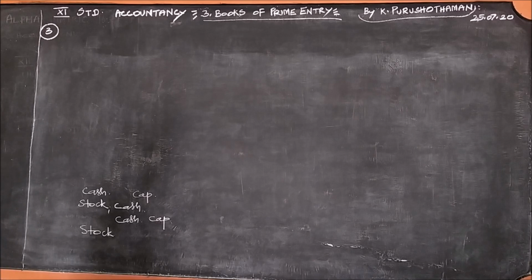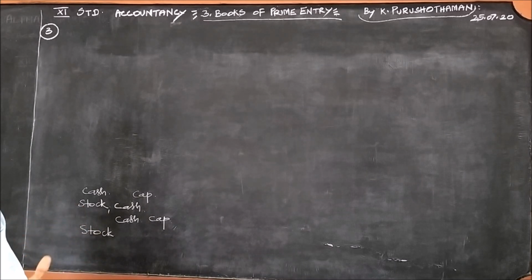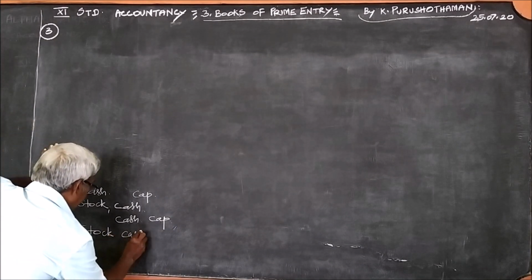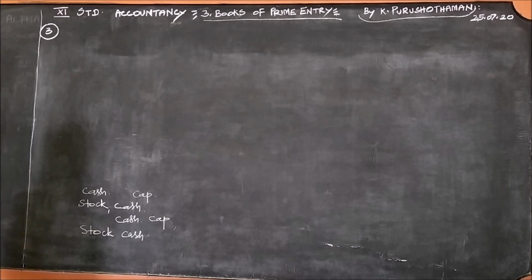When we pay cash, cash goes out. We pay the cash by depositing it in the cash deposit machine to the seller. So from us, what goes out? Cash goes out. Therefore, stock, cash.